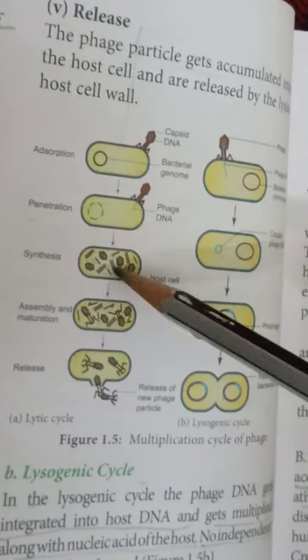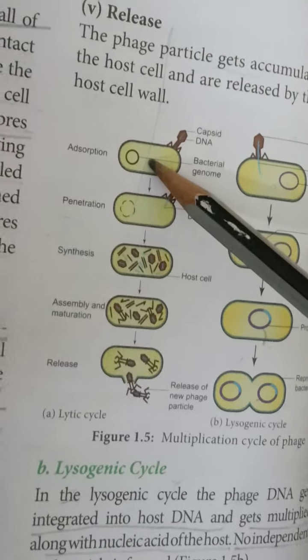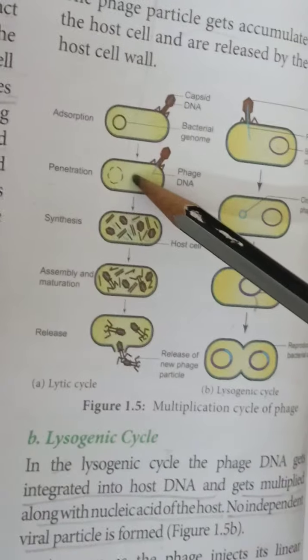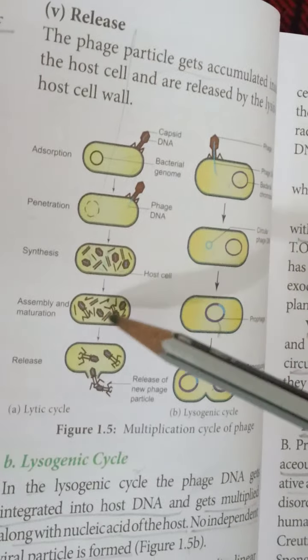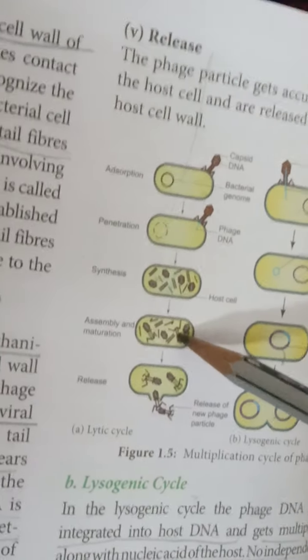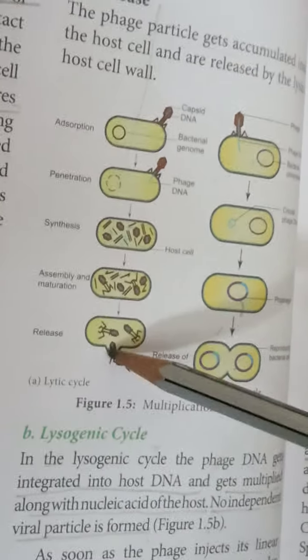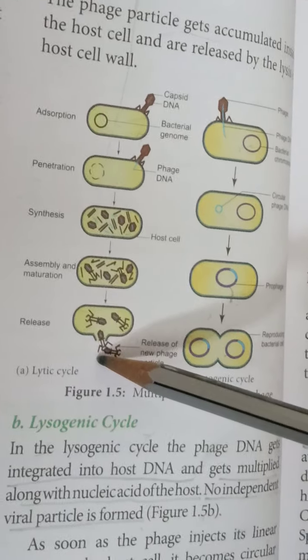This is the diagram of the lytic cycle. First one is adsorption, second one is penetration, third one is synthesis of phage particles, fourth one is assembly or maturation, fifth one is release. This is the lytic cycle.